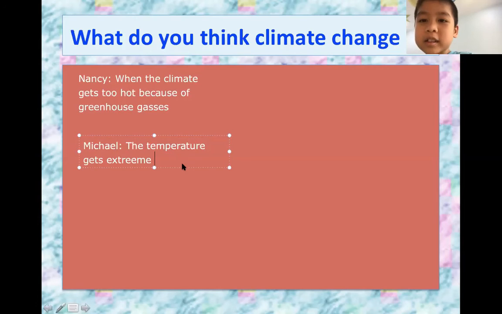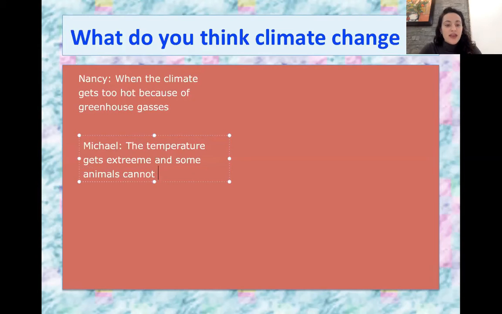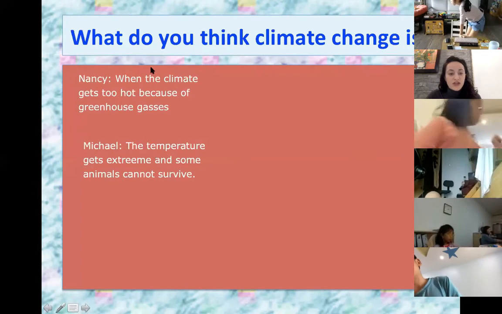Yeah, and animals can die. For example, the polar bears can die due to the hot temperatures in the Arctic. All right, and some animals cannot survive. Thank you, Michael. And I'll take one more. Does anybody else have an idea that they want to add to what they think climate change is?